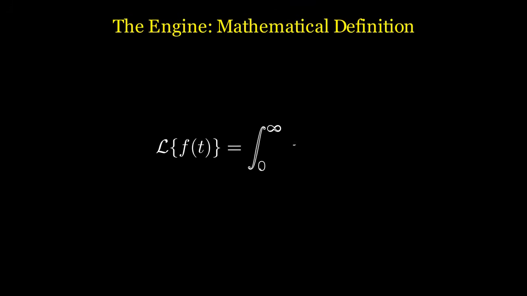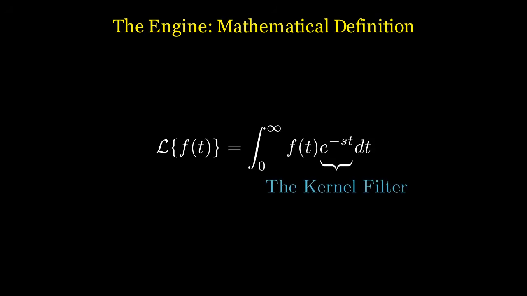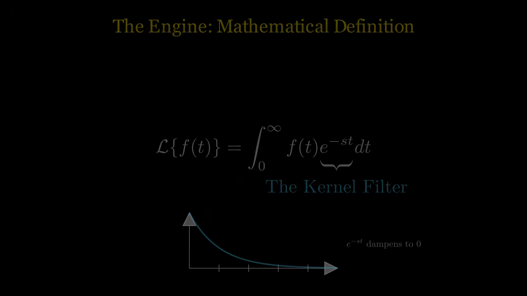The Laplace transform of a function f of t is defined as the integral from 0 to infinity of f of t multiplied by e to the negative st with respect to t. The term e to the negative st is known as the kernel of the transform. It acts as a mathematical filter, damping the function as time goes to infinity to ensure that the area under the curve converges to a finite algebraic expression.